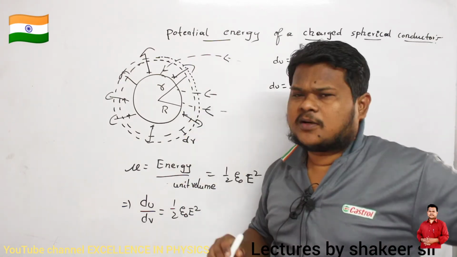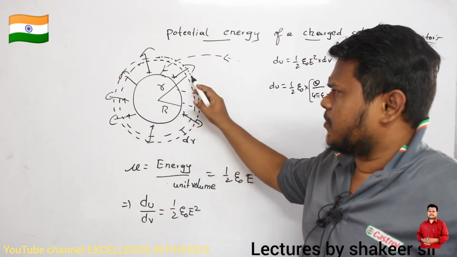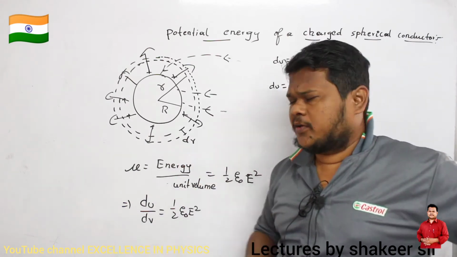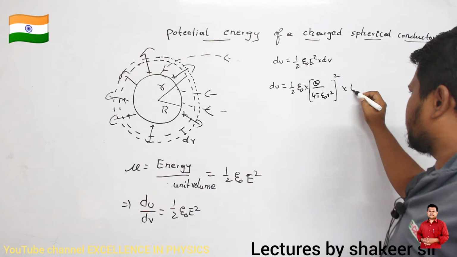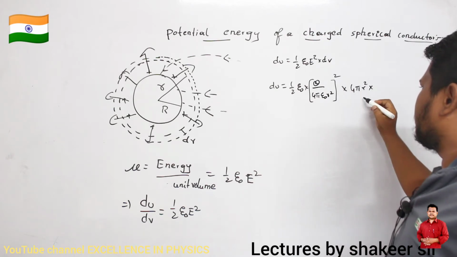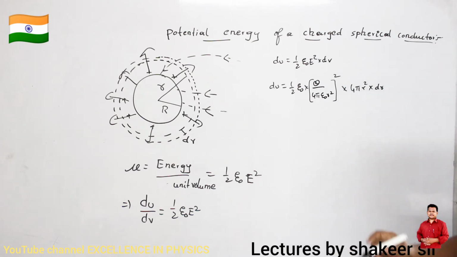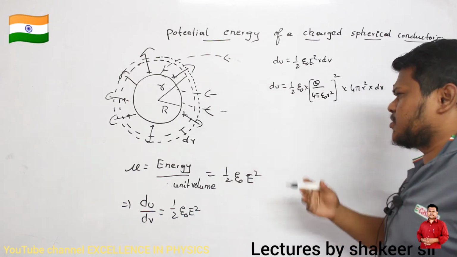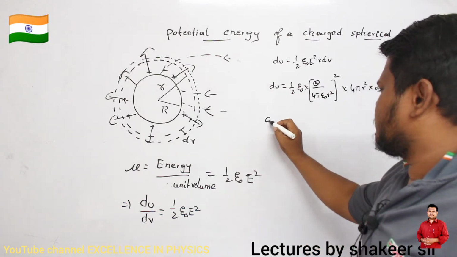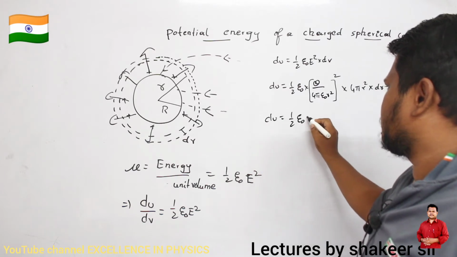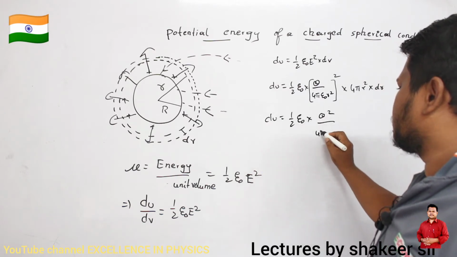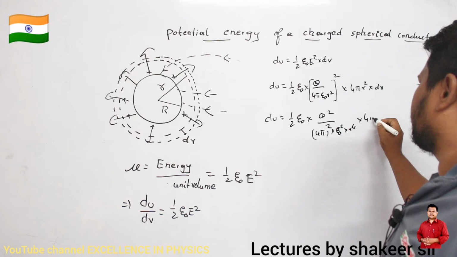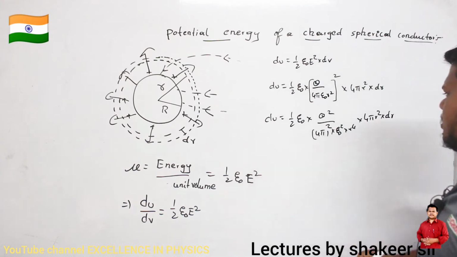How can I calculate the volume of this small shell? Its surface area is 4 pi r square and its thickness is dr. Area multiplied by thickness gives volume. So this is how I can write the small amount of energy stored in this small shell because of the electric field. Simplifying, dU is equal to half epsilon naught multiplied by q square divided by 4 pi square epsilon naught square r power 4, multiplied by 4 pi r square dr.